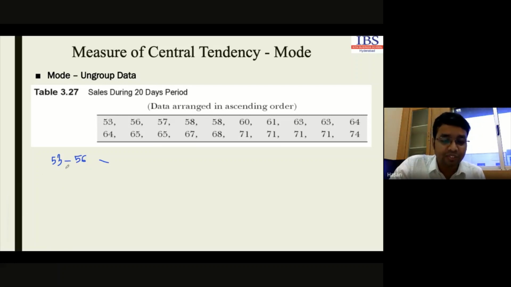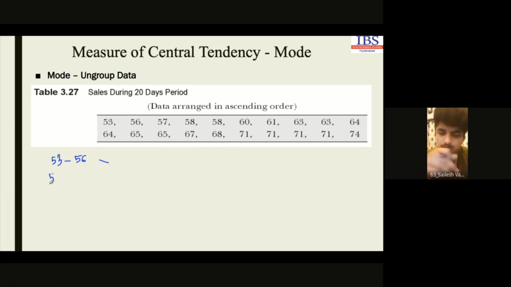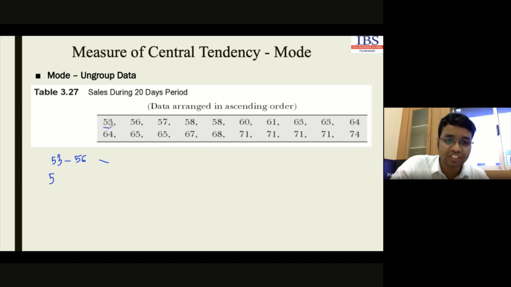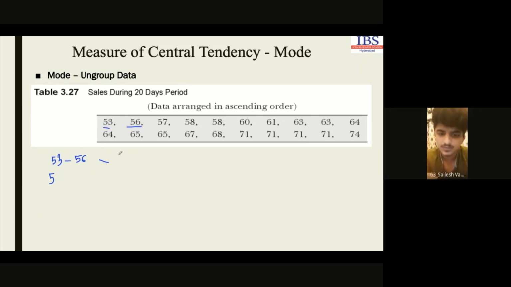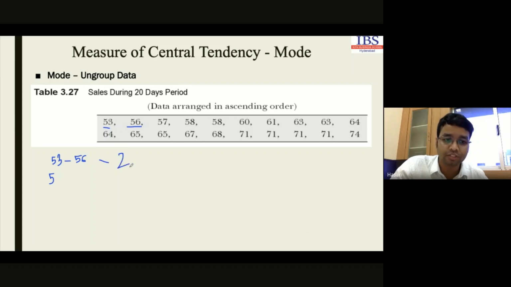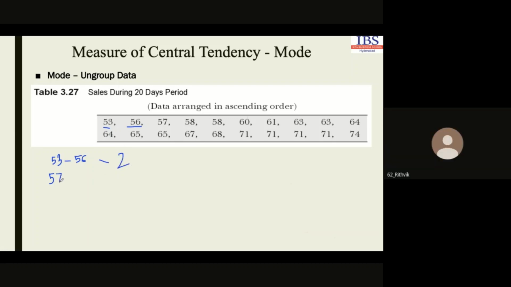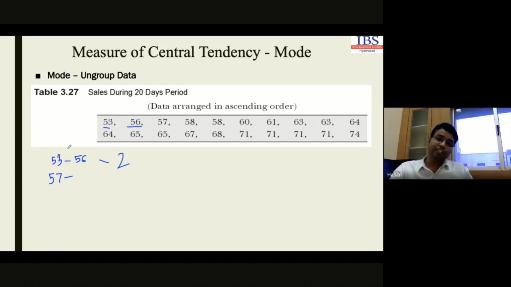So 53 to 56. Sir, 1. If we have the group, how is it 1? Sir, it's occurring one time. This is 53 and this is 56, right? There are two values in this group. Sir, but 53 is occurring one time and 56 also occurring one time only. No, this is a group. I am just creating the group. Okay, sir. In this range, 53 to 56, how many data are there?